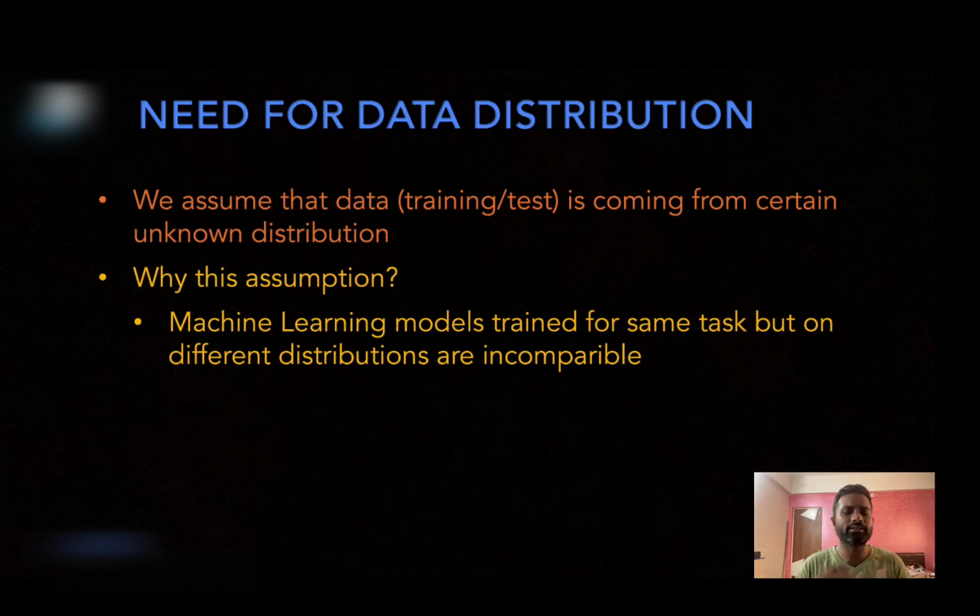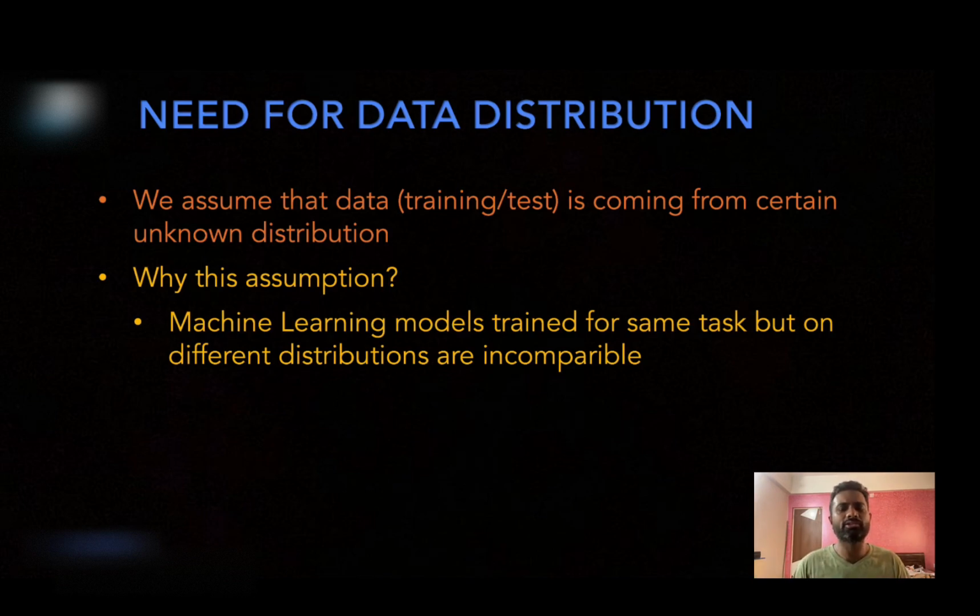Now let's say there is another model predicting whether a person has a disease or not for African people. Now you have two different models and you want to compare them. This is not a fair comparison, because the inherent data distribution from which the training or test data comes is very different for the two models. One is working for Indian people and the other for African people.